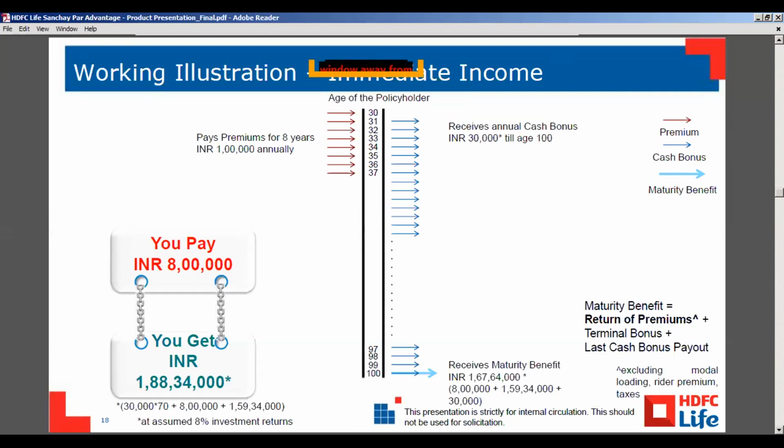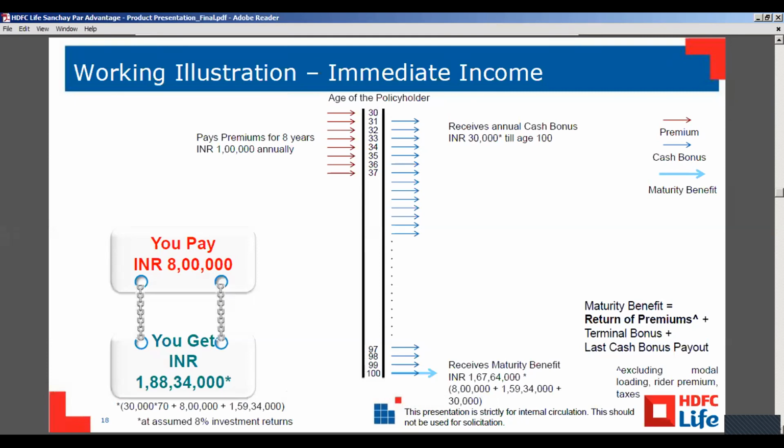He's taking it at the age of 30, and he will receive the cash bonuses at the age of 31. It will start and he will get it till the age of 100. In this immediate income option, the customer will not get any guaranteed income. He will receive only cash bonus till the age of 100.